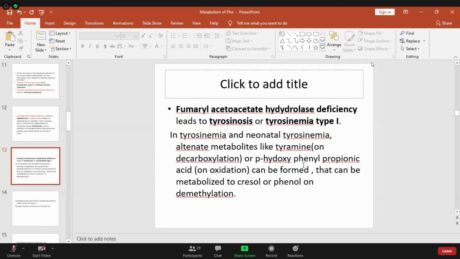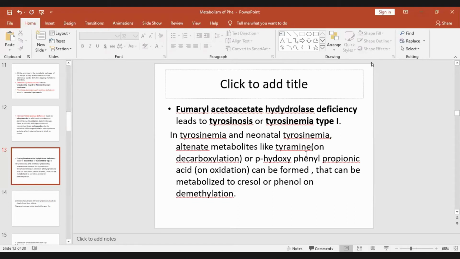So, this parahydroxyphenyl propionic acid can be formed from fumarylacetoacetate, that can be metabolized to cresol or phenol on demethylation.